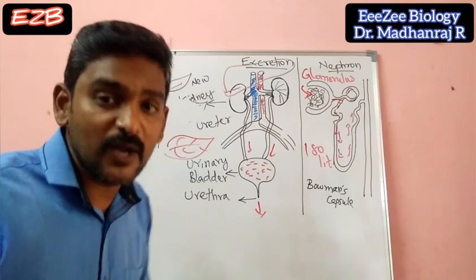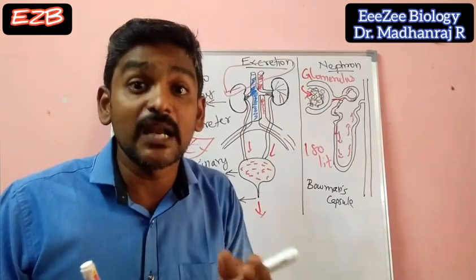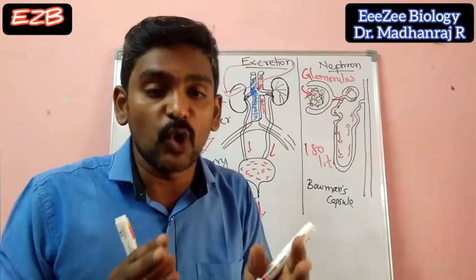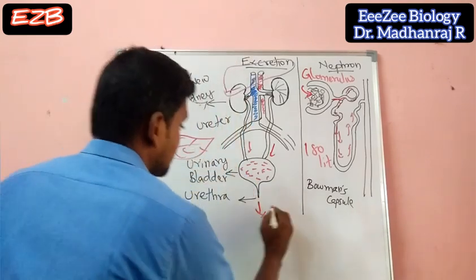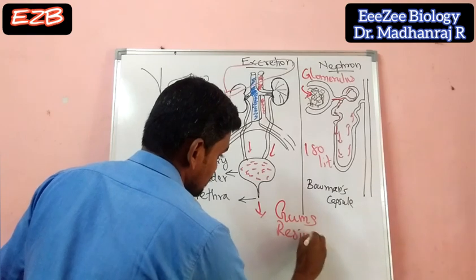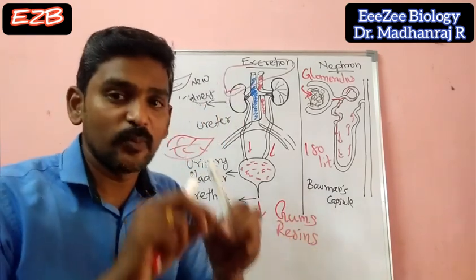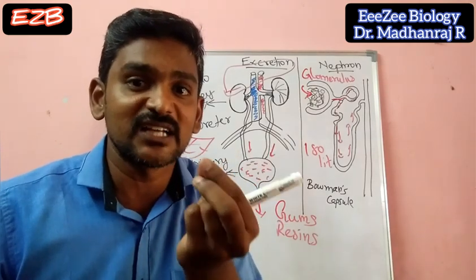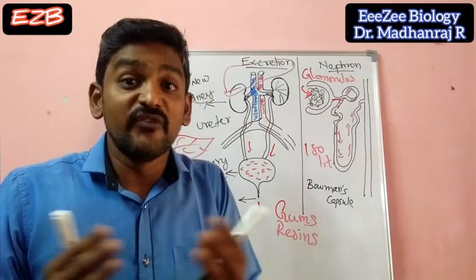Next, what will happen? The xylem and phloem will be there, right? The old xylem tissues will be there. In that xylem also, the waste materials will be stored and they will be eliminated as gums and resins. As gums and resins, that will be as latex. When you break some plants, you can see a milky substance oozing out. Latex, waxy latex will be oozing out of the plant. That is also a waste material.